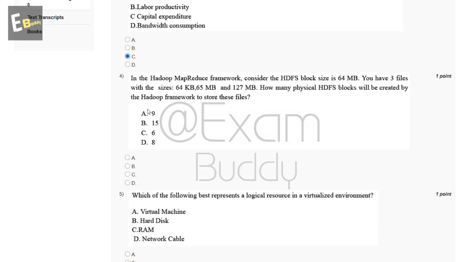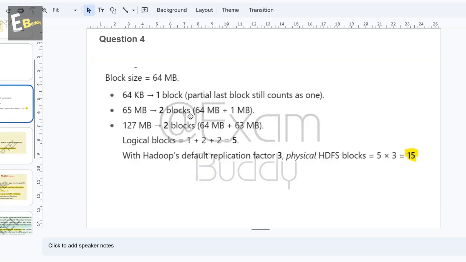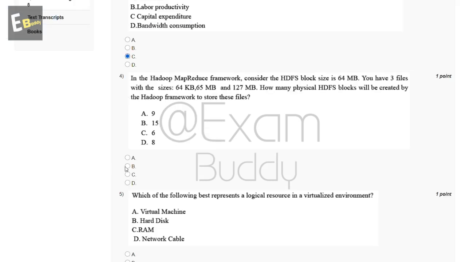Now the fourth question is, in the Hadoop MapReduce framework, consider the HDFS block size is 64 MB. You have three files with the sizes 64 KB, 65 MB and 127 MB. How many physical HDFS blocks will be created by the Hadoop framework to store these files? So these are the options: 9, 15, 6, 8. So let's check the answer of our fourth question. This is our equation and solution and the answer is 15. So the answer of our fourth question is B, 15.